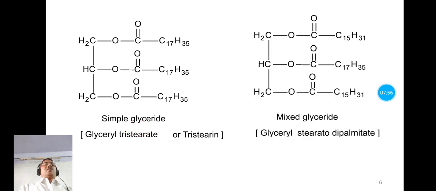Let's consider next example. Now here more than one type of carboxylic acids are used to esterify the glycerol. So this is the C15H31, this is C17H35, and this is C15H31. Means 2 types of fatty acids or carboxylic acids are used to esterify the glycerol, and the name of this triglyceride is glyceryl stearodipalmitate. So it is an example of mixed glyceride.